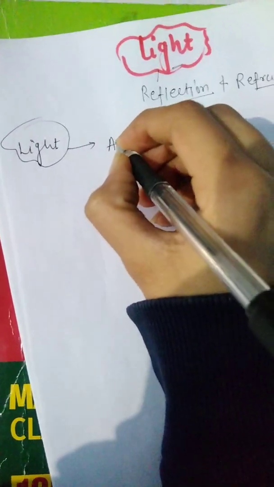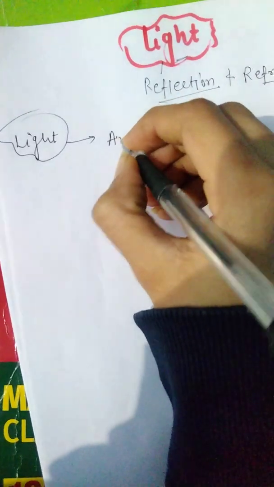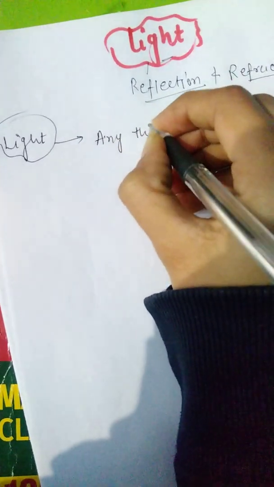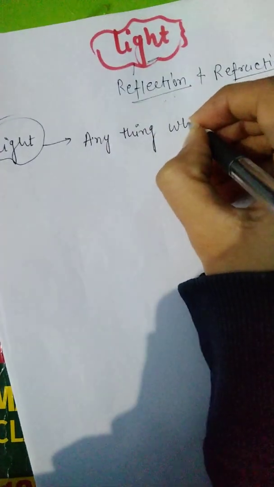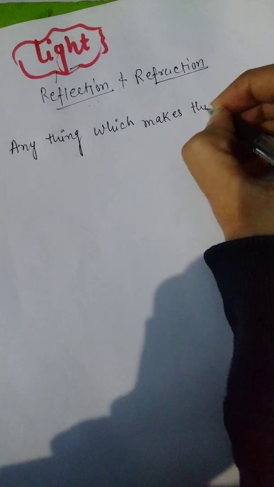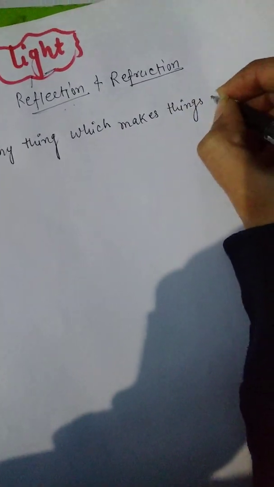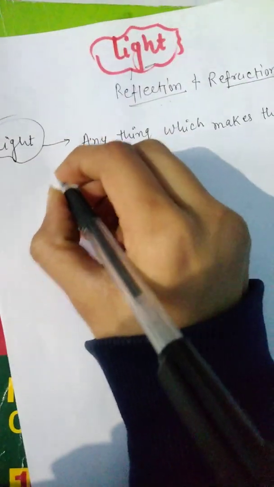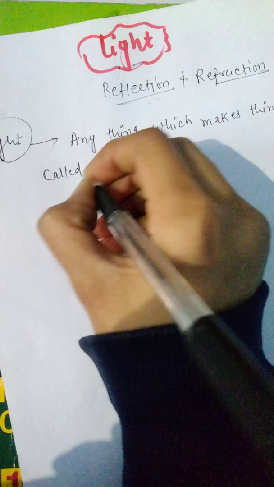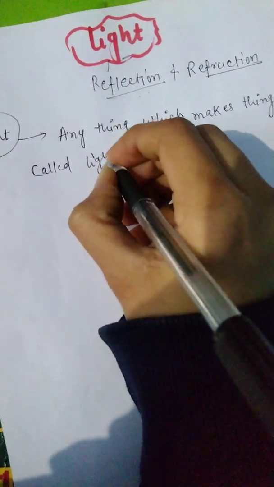Anything which makes things visible to us is called light. It can be in any format.